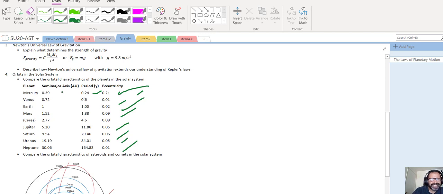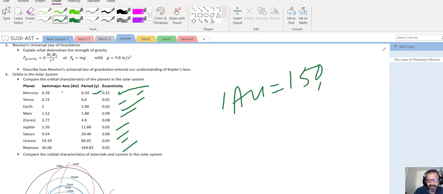All of these numbers, they're in astronomical units. So, for example, 1 AU, that's about 150 million kilometers. Okay, some 90 million miles away. I try to stick with the SI, so please don't have to remember the non-SI units. So 150 million kilometers, to be specific, it's 150 billion meters if I'm going to be talking in terms of meters. Okay, so that's one thing. The other thing also is that the period is measured in years. How long in terms of our own years? For example, Mercury does almost a quarter year around the sun.